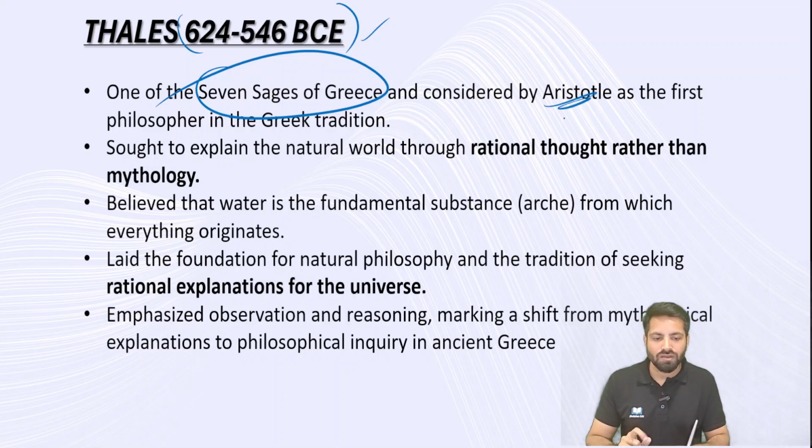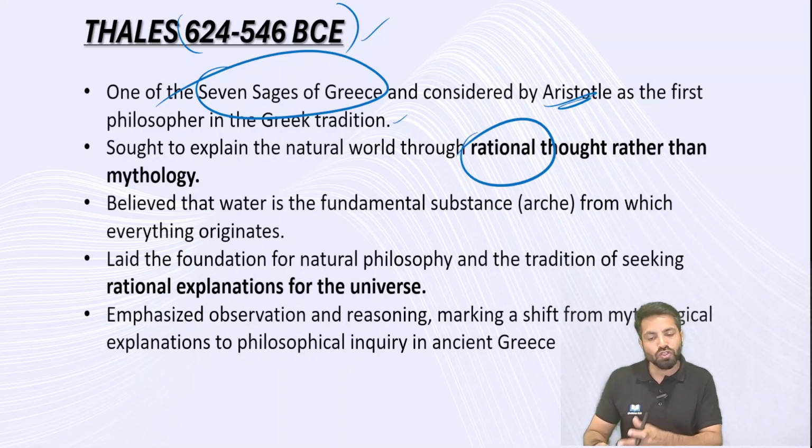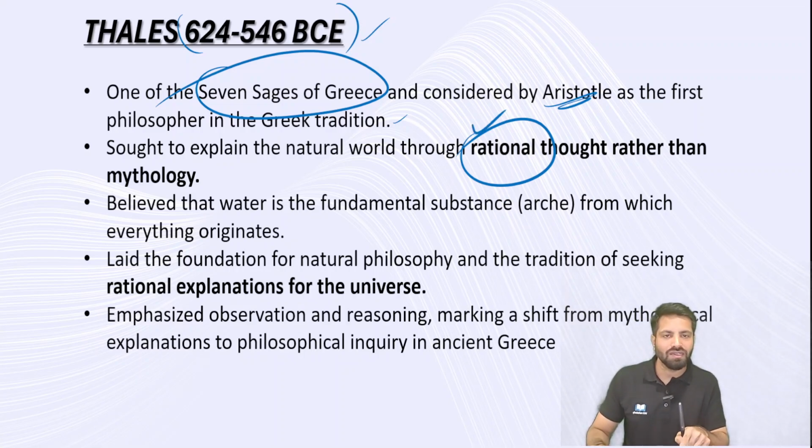Aristotle considered Thales the first philosopher in the Greek tradition. Usually before that it was mythology and spirituality, more religious in nature. But with the seven sages, especially Thales, rationality or logical reasoning entered the picture. Before that, people followed whatever their ancestors were doing. Now new thinking has entered along with mythology and spirituality. Rationality also entered the picture, and this rationality has changed the moral discourse and the moral philosophy of the West.